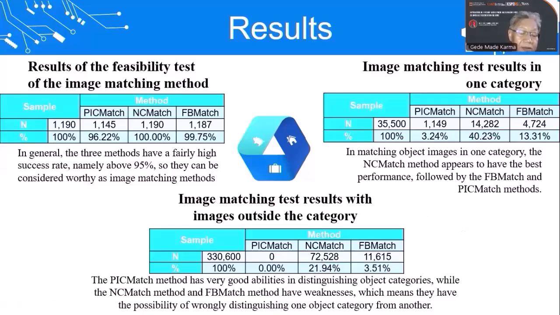From 330,600 samples, none was matched by PIXMAC. 72,528 matched by the NC-match method. It's about 21.94%. 11,615 matched by the FB-match method. It's about 3.51%. The PIXMAC method has very good abilities in distinguishing object categories, while the NC-match and FB-match methods have weaknesses, which means they have the possibility of wrongly distinguishing one object category from another.